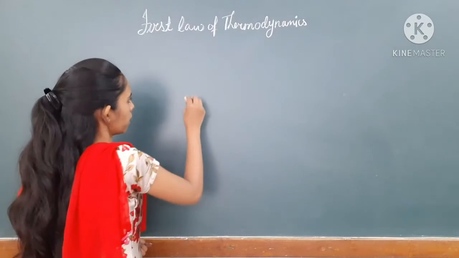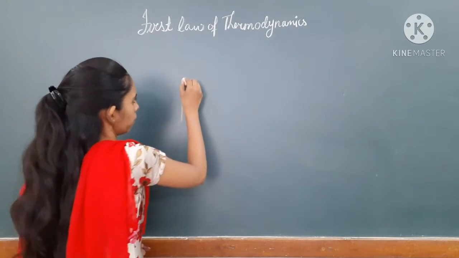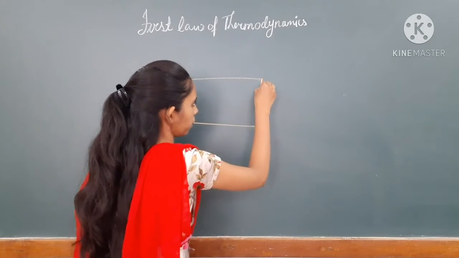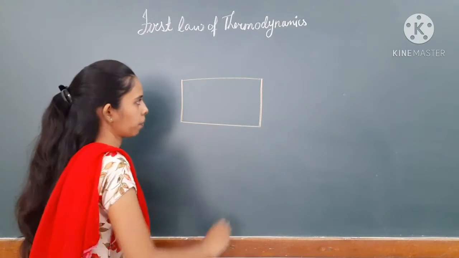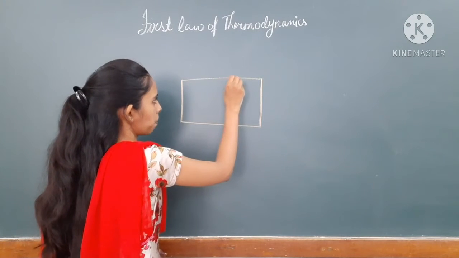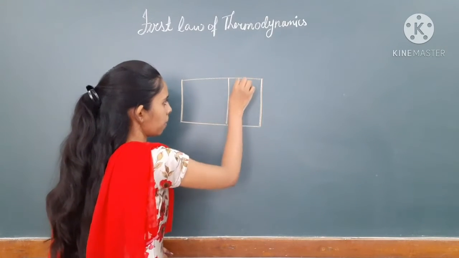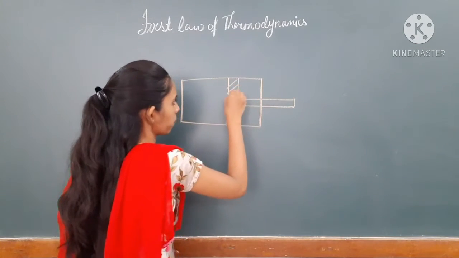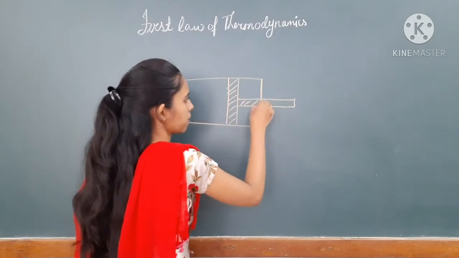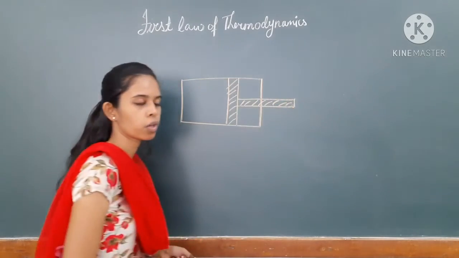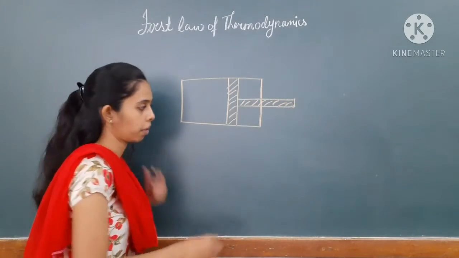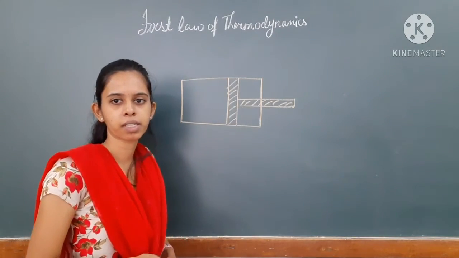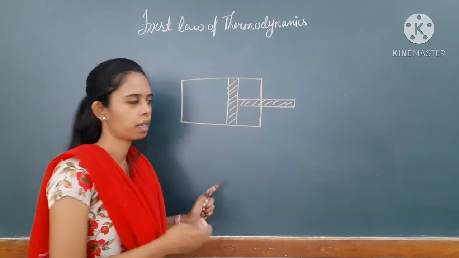Now let us consider a cylinder. In this cylinder there is a piston here. This piston and the cylinder will become a system, and the outside will become the environment. Now environment and system and the boundary we have already seen before this lecture.